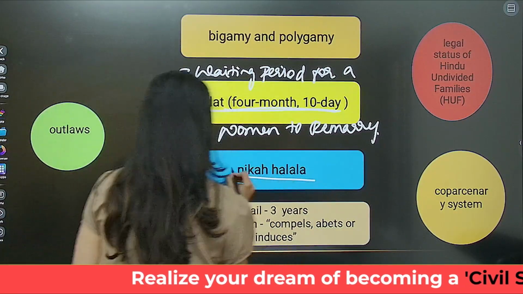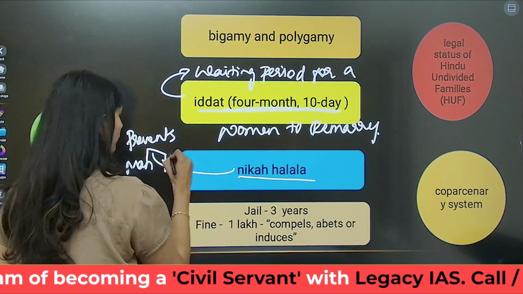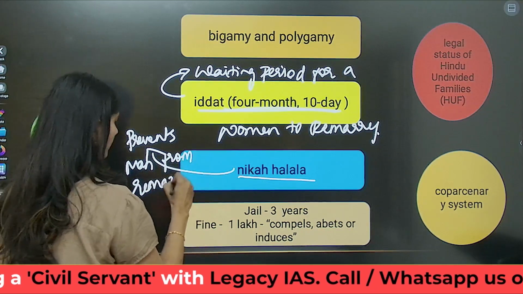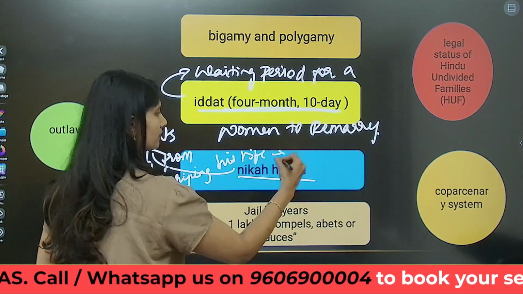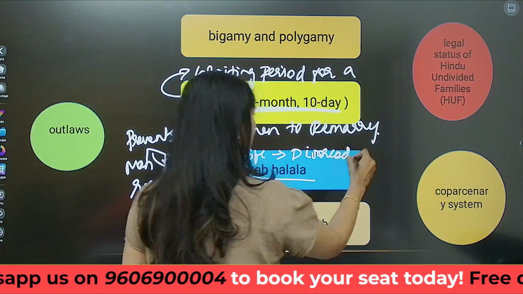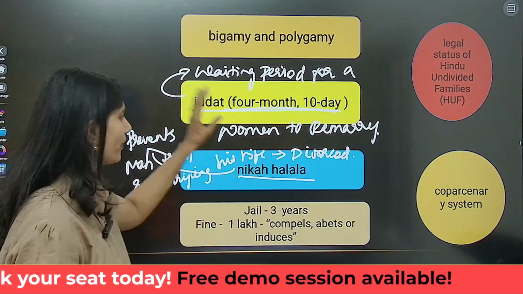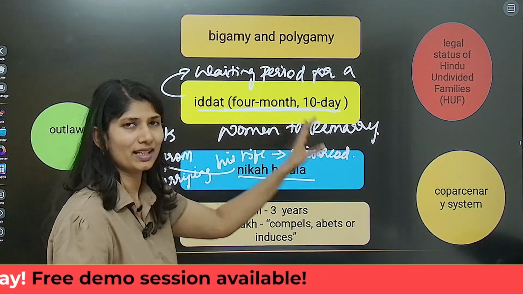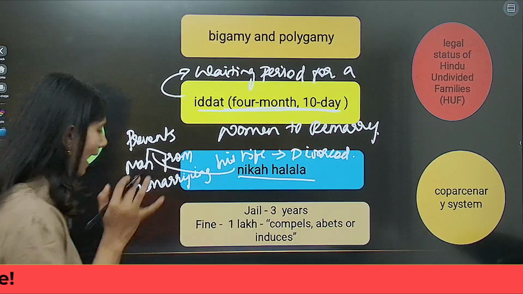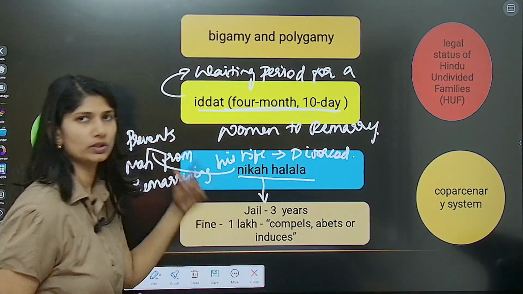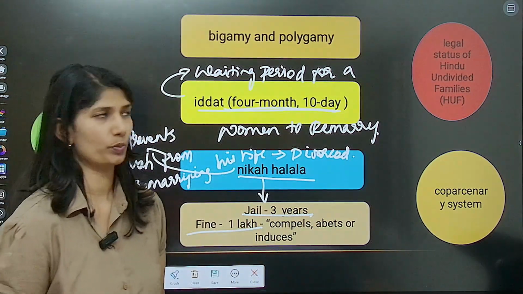Next is nikah halala, which prevents a man from remarrying his wife whom he divorced unless and until this woman gets divorced from the second husband or on the death of the second husband. So this also cannot be practiced. And if anyone compels anyone in any way to do this, then they will be jailed for up to 3 years or fined up to 1 lakh rupees.